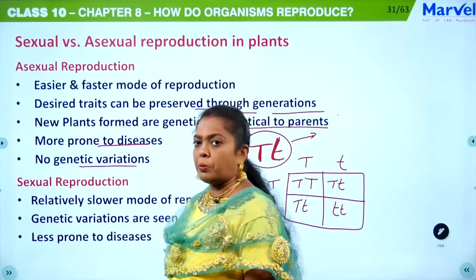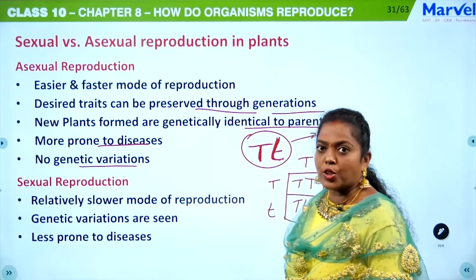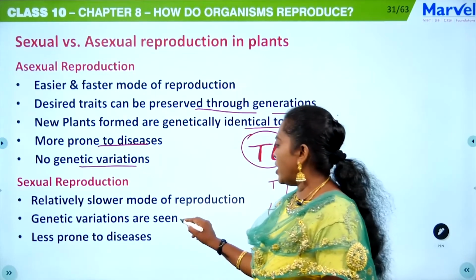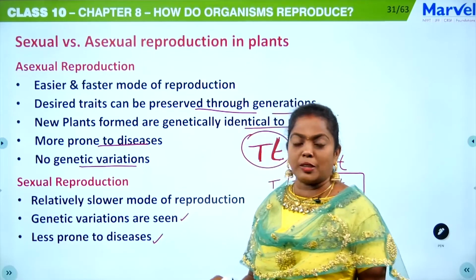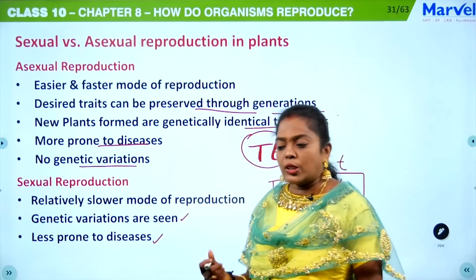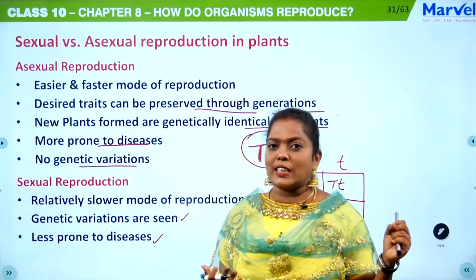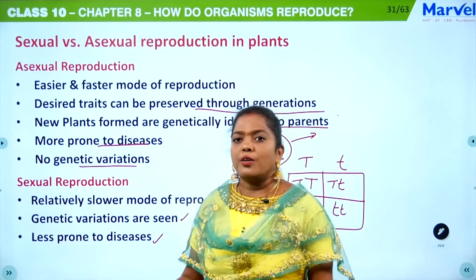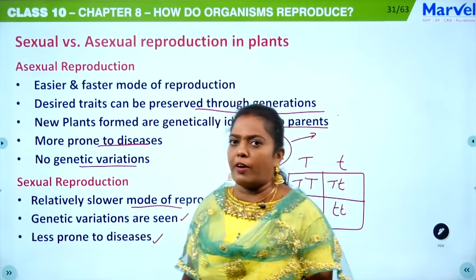Then sexual reproduction is a relatively slower mode of reproduction. Genetic variations are seen and the organism is less prone to diseases because it has variation. If an organism has variation, then definitely it has a chance to survive in a new environment, but it is a slower mode of reproduction.